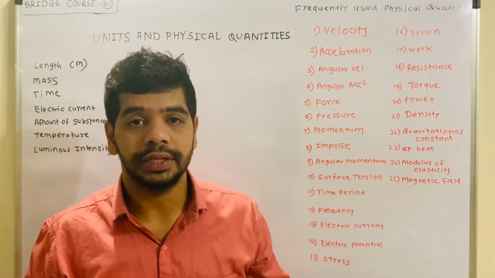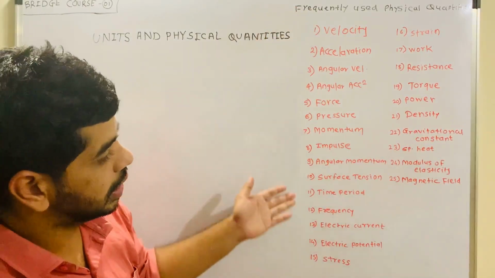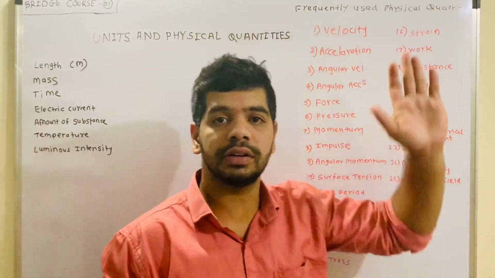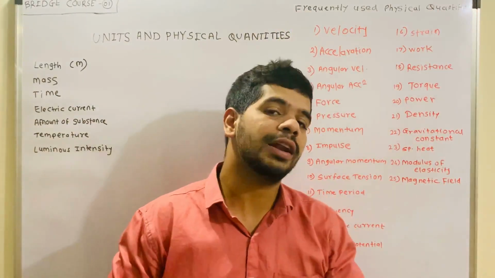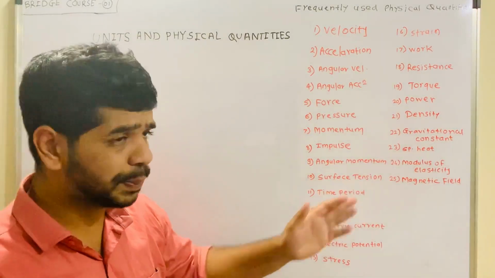Now, derived quantities. What is meant by derived quantities? You can see over here I just wrote the frequently used physical quantities, which we will use again and again in 11th and 12th. I have displayed those quantities here.